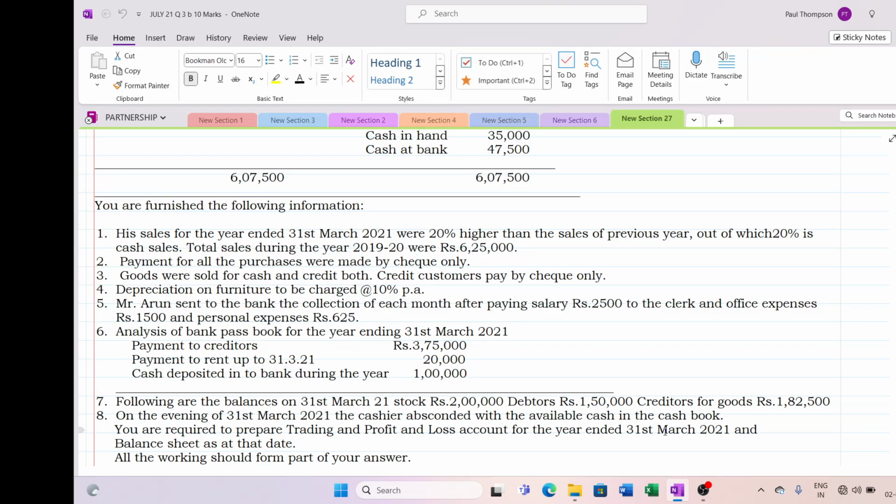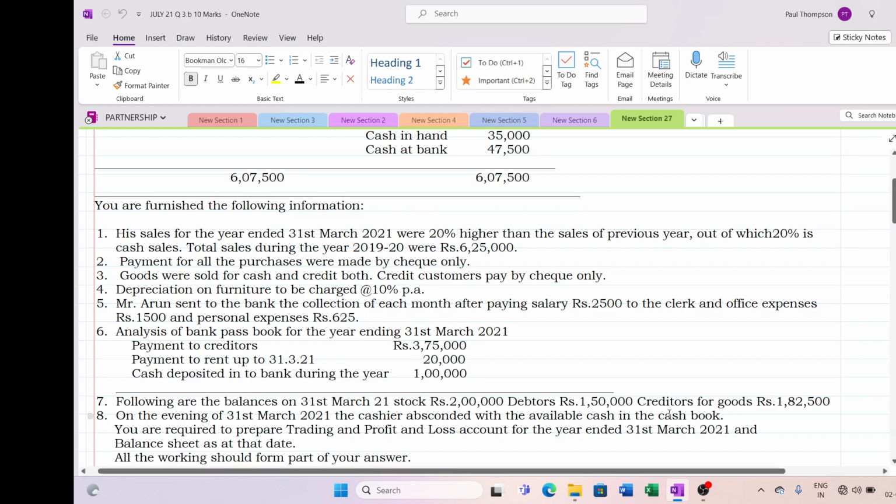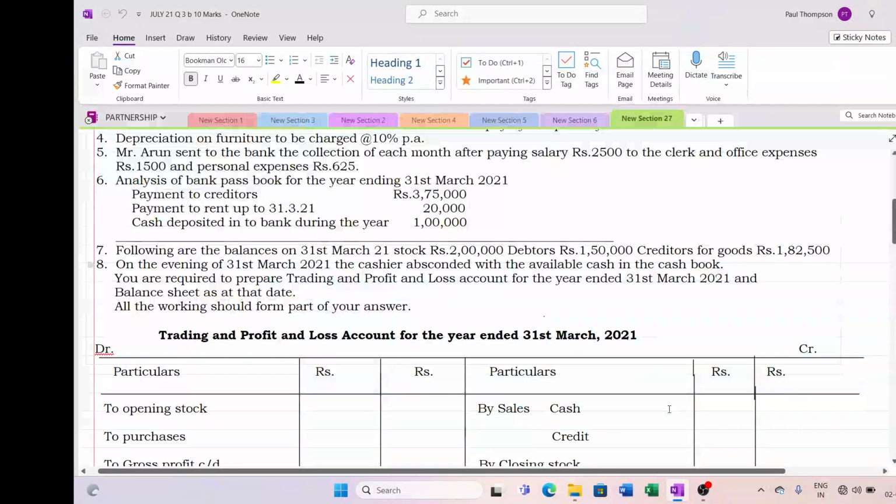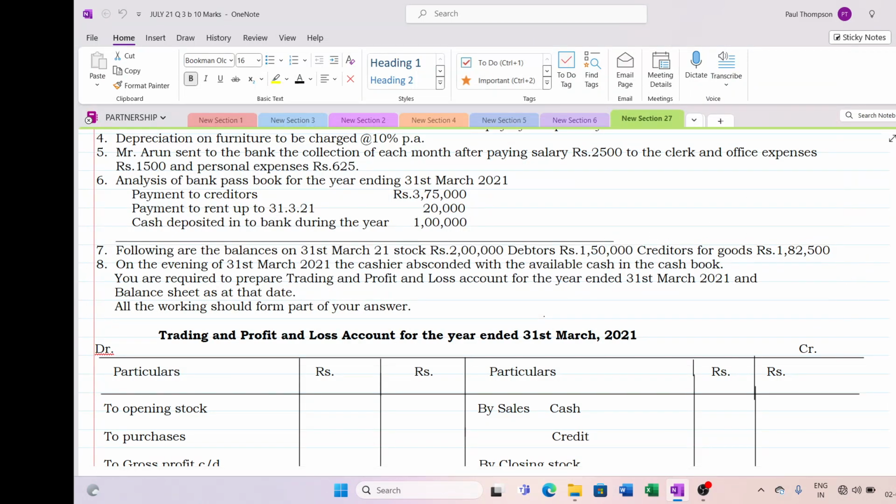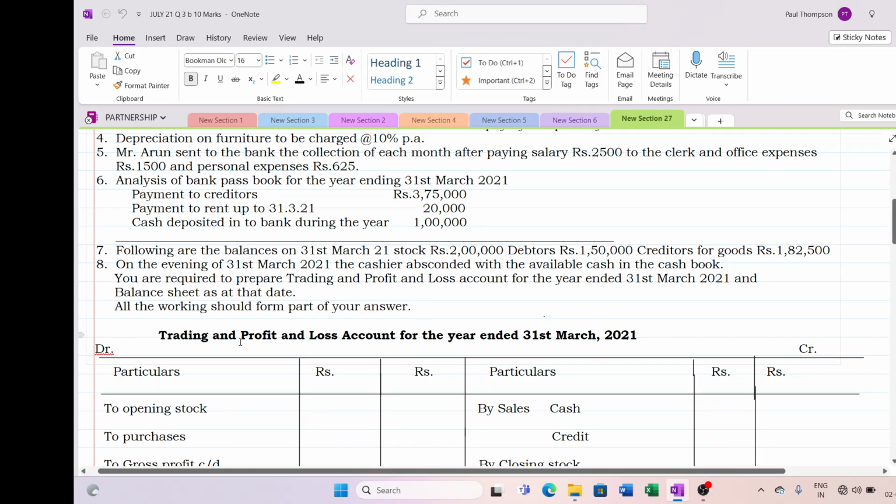Bank passbook also they have given. So we have to prepare cash account and bank account. Of course, debtor account and creditor account. And we have to prepare the sales also. Following are the balances of 31st March. They have given some closing balances also.